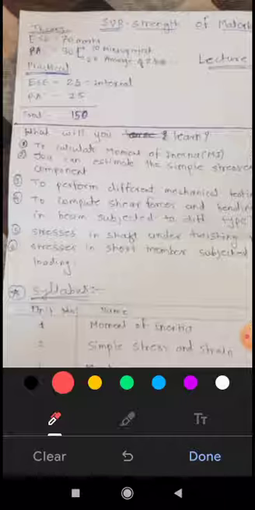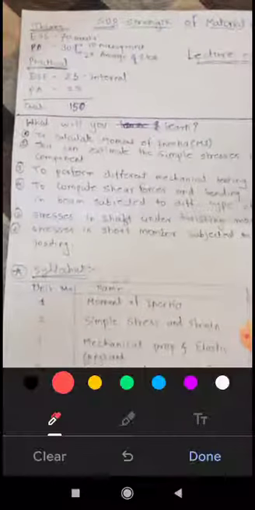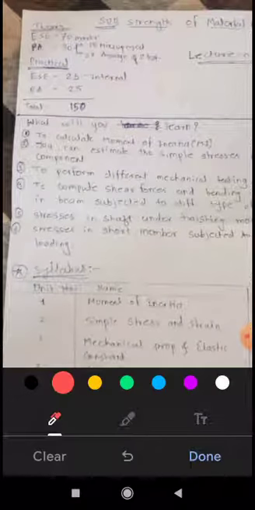Now, in strength of material, what will you learn? You will learn to calculate moment of inertia, estimate the simple stresses in different machine components, and perform different mechanical testing techniques.